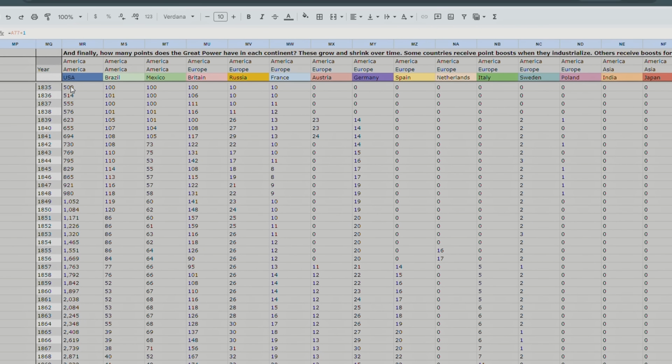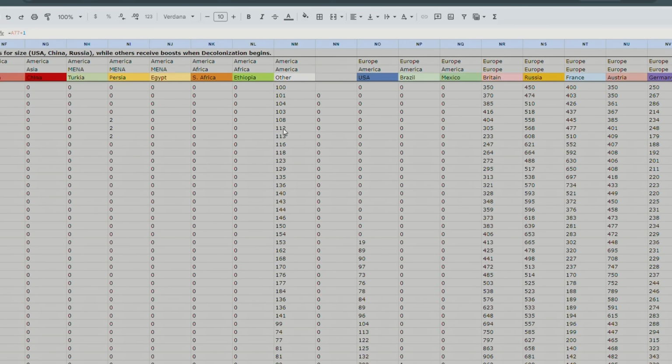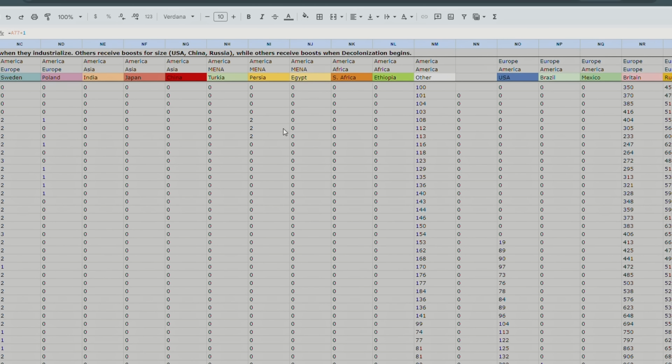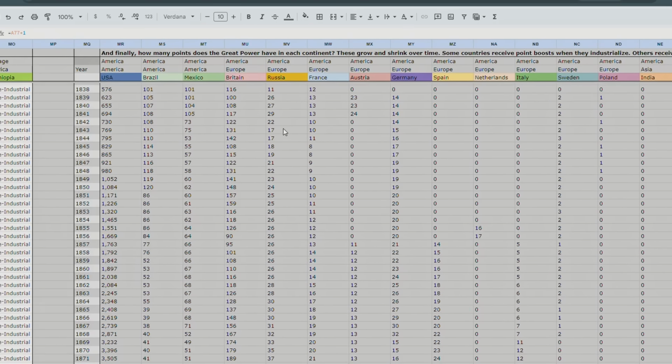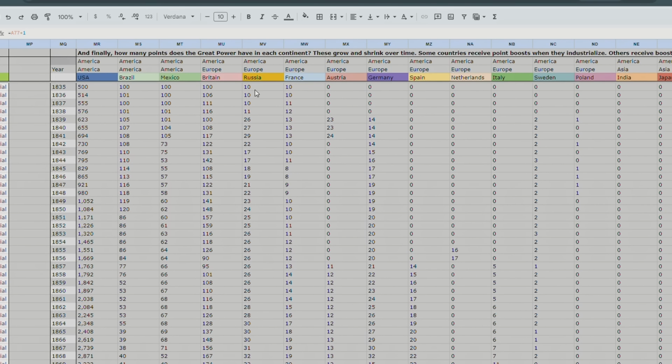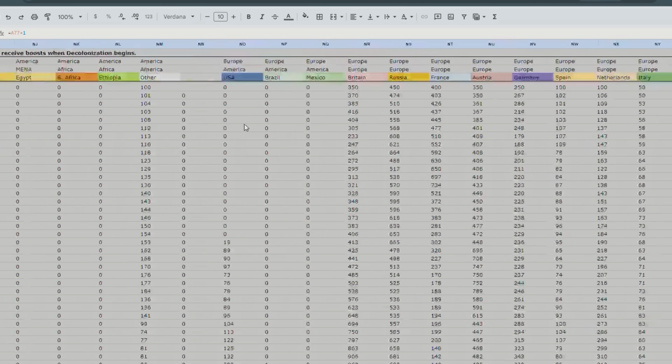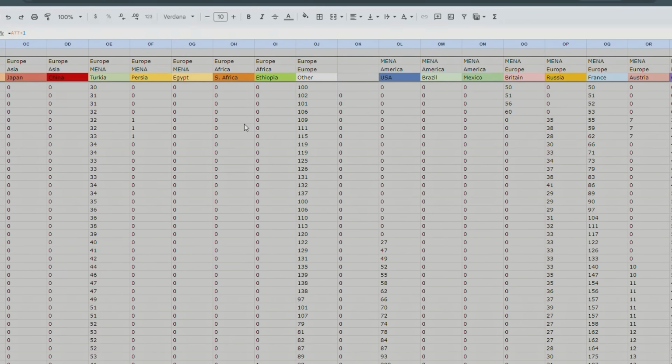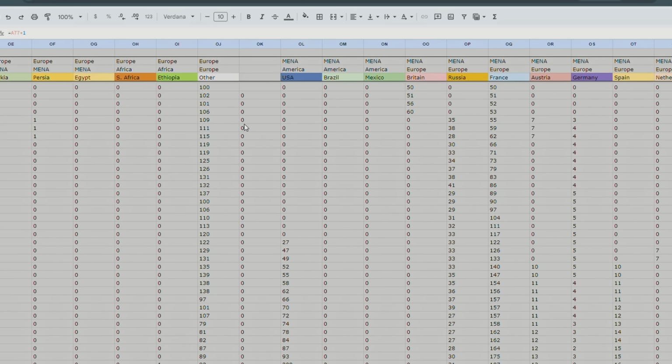America has 500 points in America, and it doesn't really have many points elsewhere except for Africa because of Liberia, so it has some influence over Africa in 1835, not much. Brazil is, of course, an American power. It has 100 points in America, but Britain, even though it's a European power, has 100 points in 1835 in America because it has Canada back in 1835. And then Africa is, of course, another continent where these European powers get an advantage because of colonization, but then their advantage fades away over time.